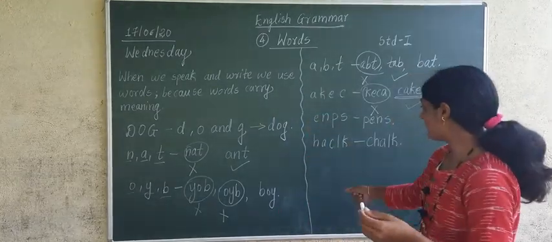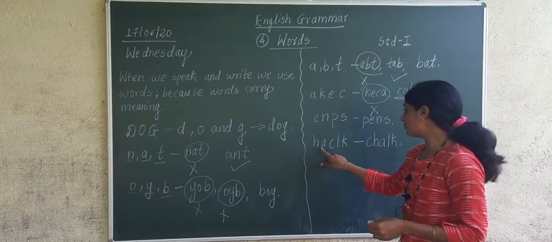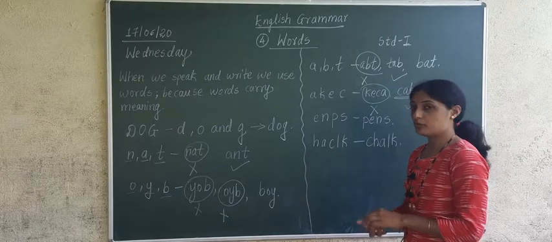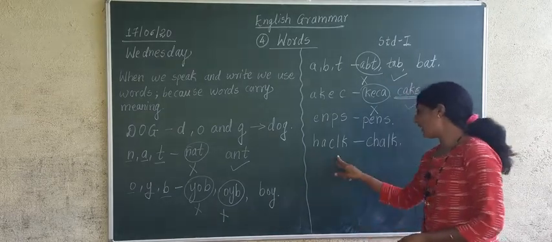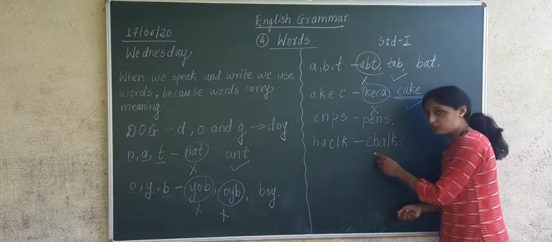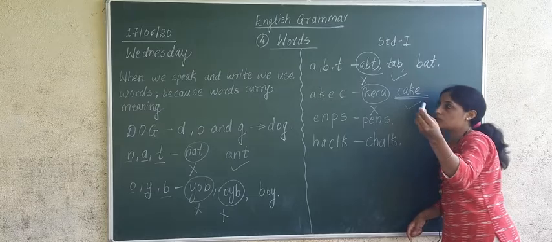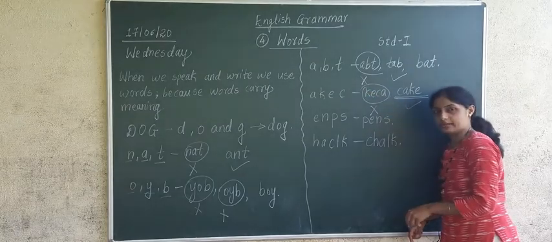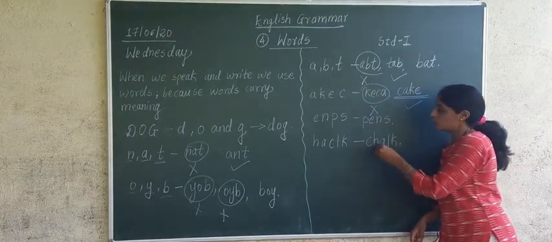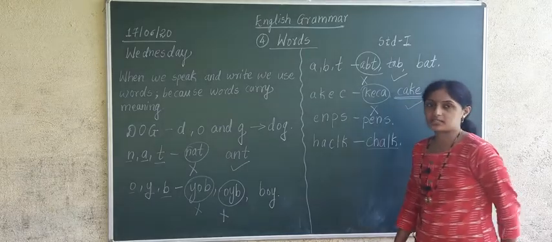So how many letters have I given you this time? 1, 2, 3, 4, 5. I have given you 5 letters. So from these 5 letters we have made one meaningful word, that is chalk. Now what is chalk? Chalk is a thing which we use on the board to write, correct? So it makes some meaning? Yes, it makes some meaning.